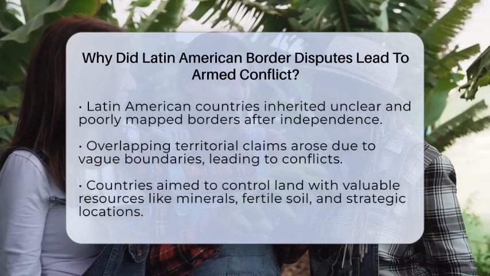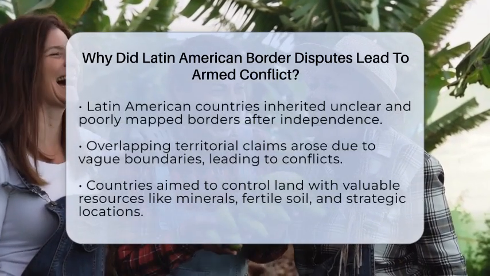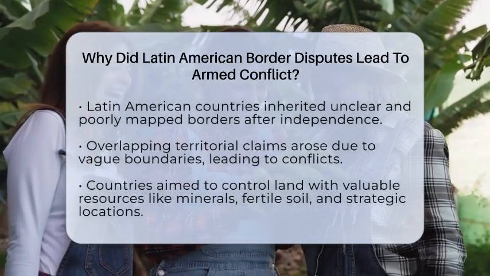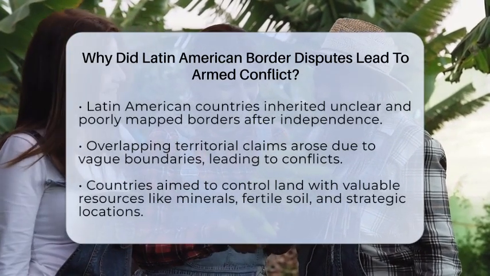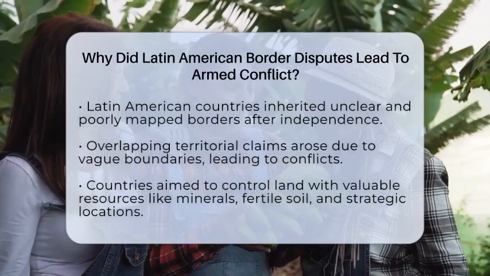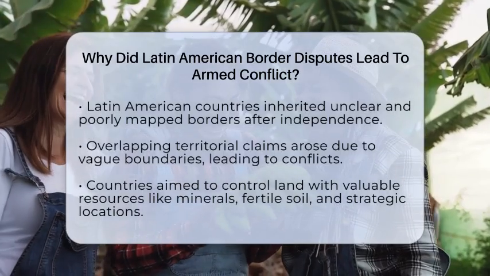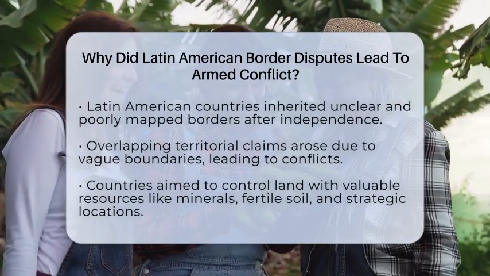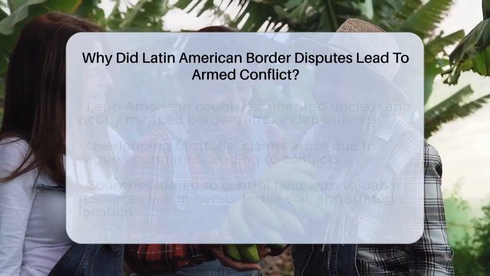When colonies broke free from Spain and Portugal, they inherited borders that were often unclear or poorly mapped. These vague boundaries caused many overlapping claims, making it easy for conflicts to spark. Countries wanted control over land that had valuable resources like minerals, fertile soil, or strategic locations. These areas were key for economic growth and defending sovereignty.